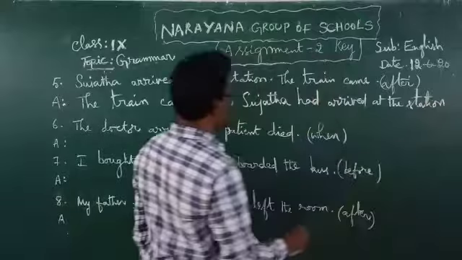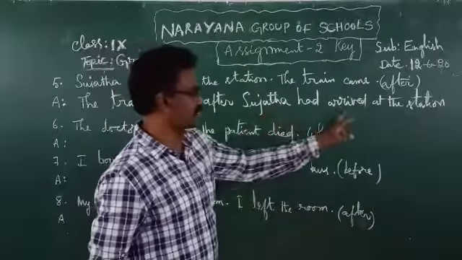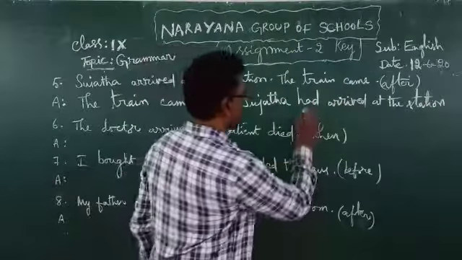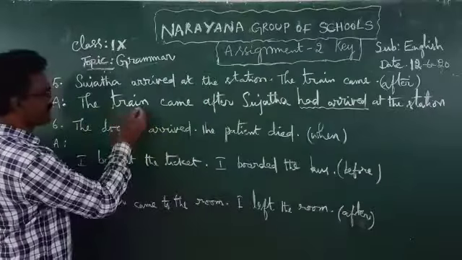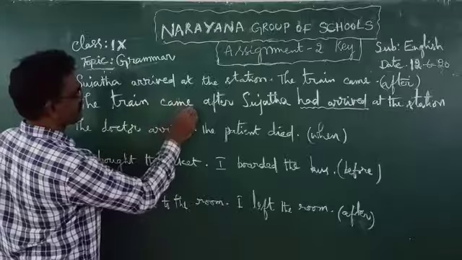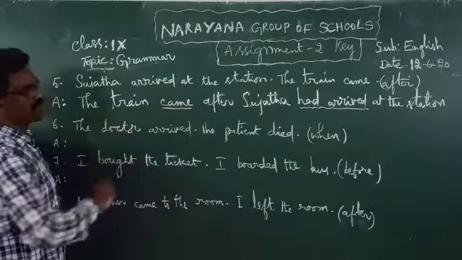From these two, Sujata's arriving at the station is the first completed action. That's why it must be in past perfect tense, and the train's coming is the second completed action, so it must be in simple past tense.